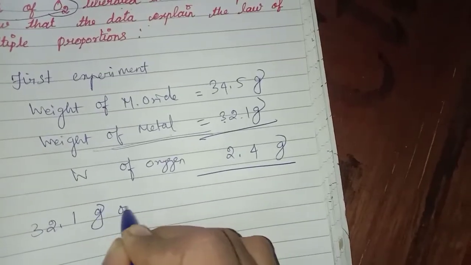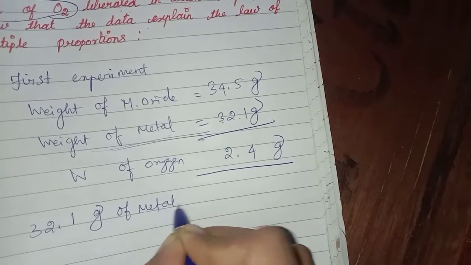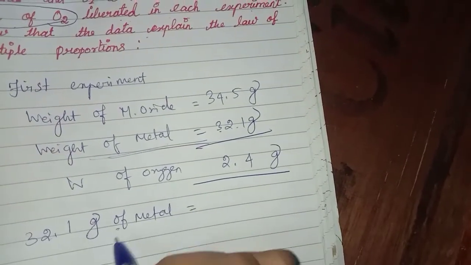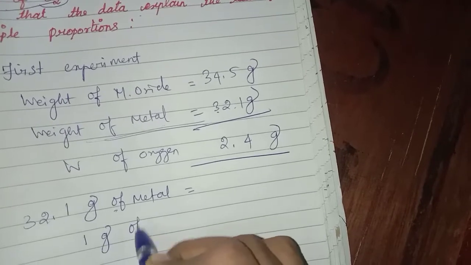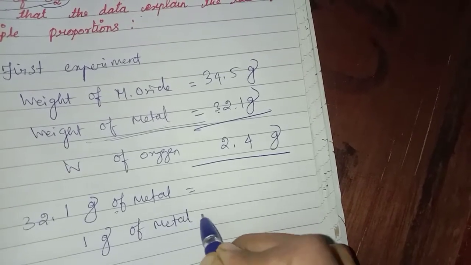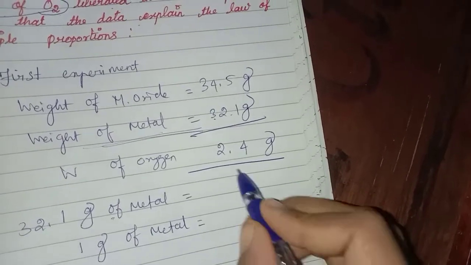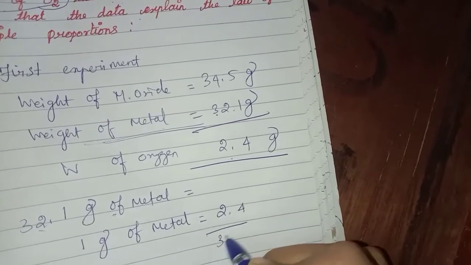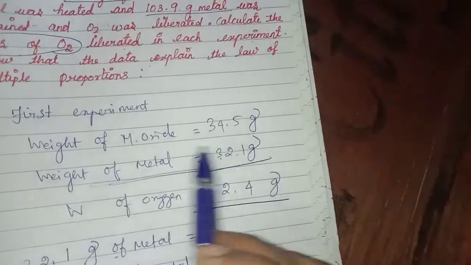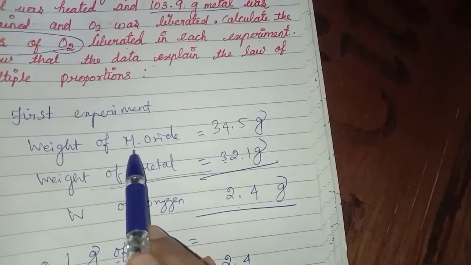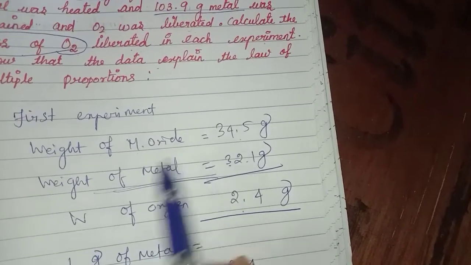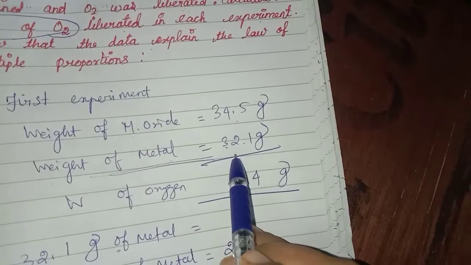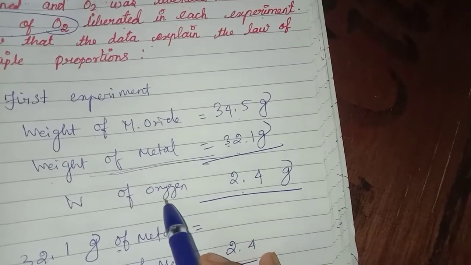32.1 gram of metal we are having. But 1 gram of metal contains how many oxygen? We have to calculate that. So we have to divide this 2.4 divided by 32.1. I will explain again. They already given weight of the metal oxide value, and the weight of the metal value also. From this we have to calculate oxygen value.